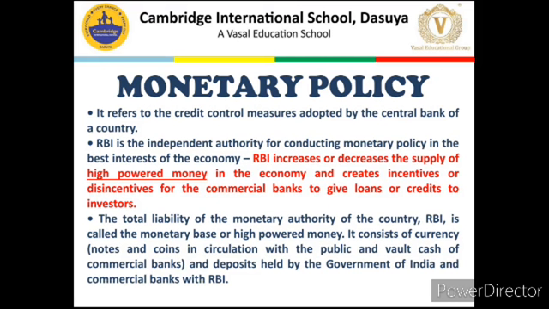What is vault cash of commercial banks? It is that amount of the money which commercial banks have borrowed from RBI, but it is not in circulation. Simple. Commercial banks have large operations, they need lakhs and crores of rupees. So generally they borrow from RBI, and all of that borrowing is not used completely at once. Some of it remains with commercial banks, so that is the vault cash of commercial banks.